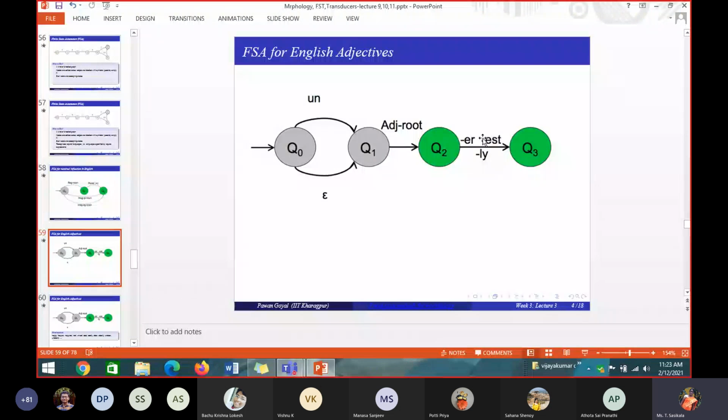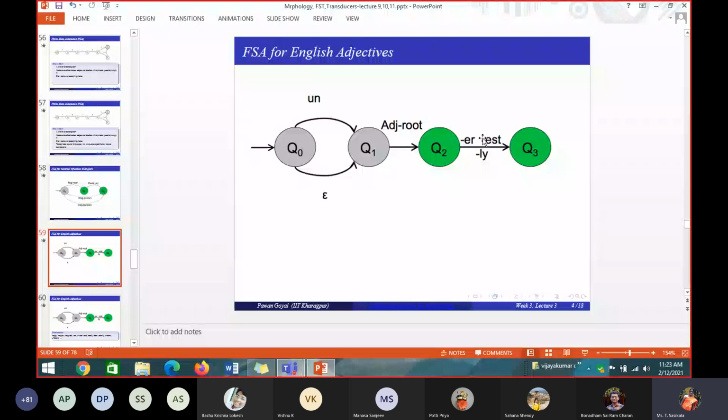So which is the starting state? Q0 is the starting state, and which are the ending states? Q2 and Q3 are the final states. Good. So we have one starting node and Q2 and Q3 are the ending states. So what type of words can we generate using this automaton? I have given a label Q0 to Q1. It may start with un or it may be empty also. And here it's an adjective. So Q1 to Q2 is an adjective, the root word of the adjective.